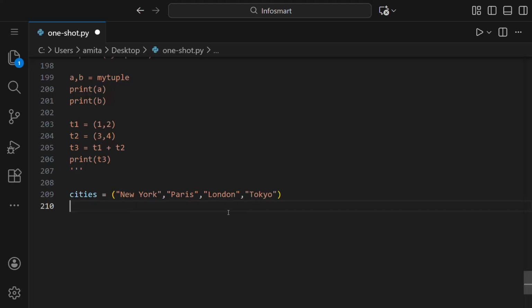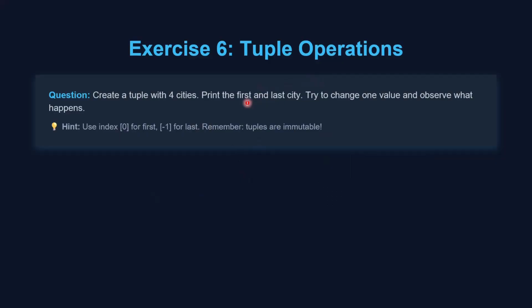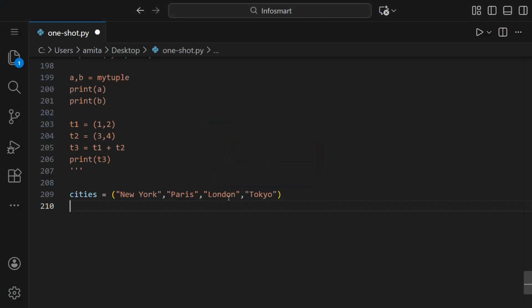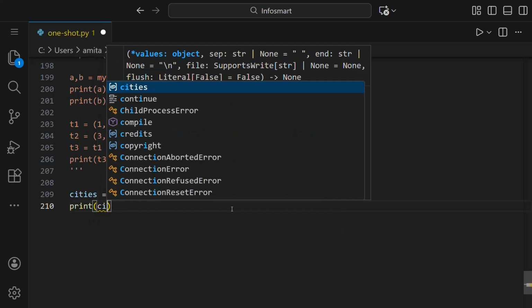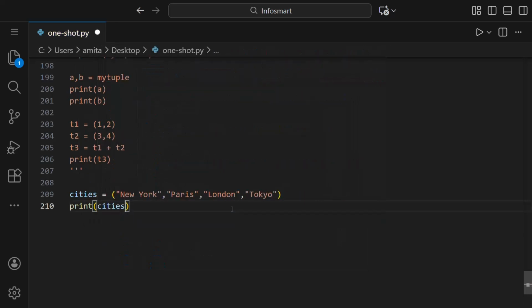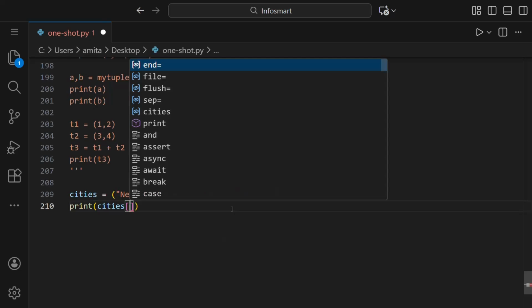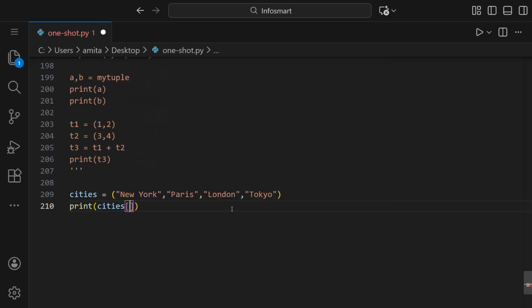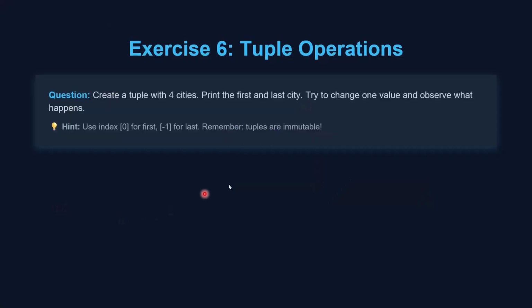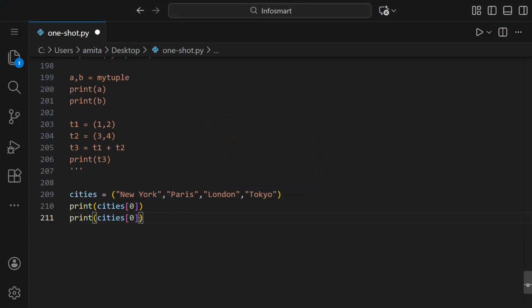Now we want to print the first and last city. So to print the first one, we have to write print, then the name of the tuple, that is cities, and inside this in square brackets, as we did in list, we have to define the index, which is 0. We also have to print the last city. So for the last city, we can use negative indexing.